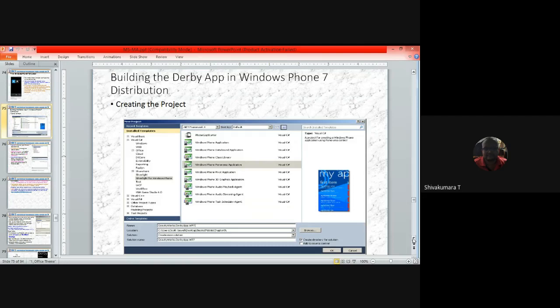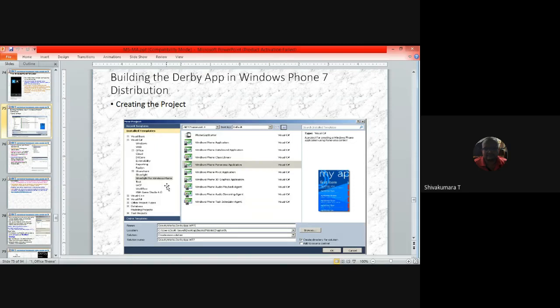Suppose you have already installed the Visual Studio Professional edition or the Standard edition or the Express edition, you can try out using the same version which is already installed in your system. Use the same Visual Studio and try to create the mobile application for your Windows Phone 7.